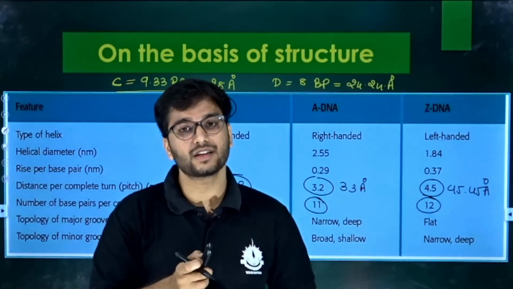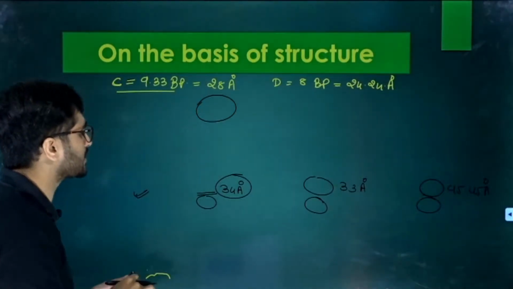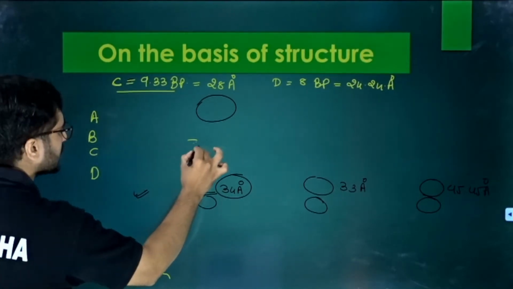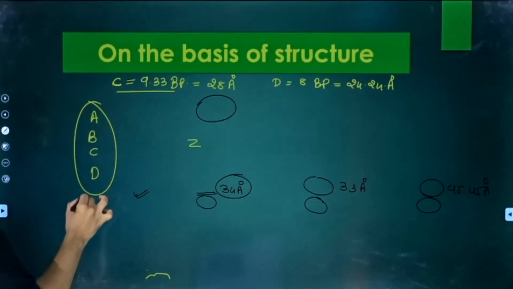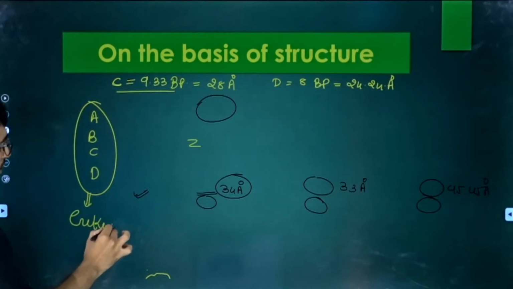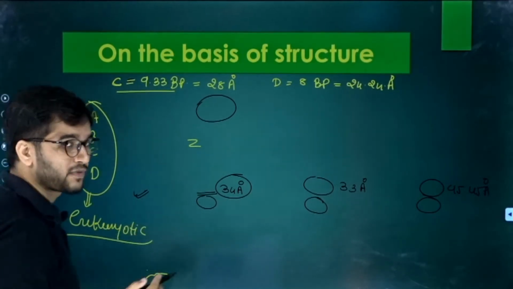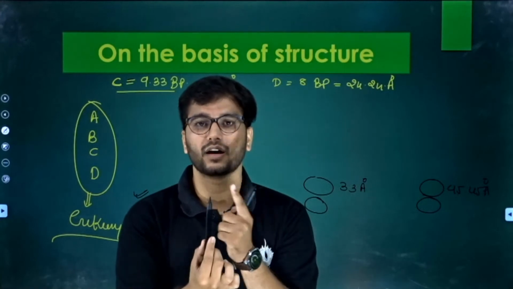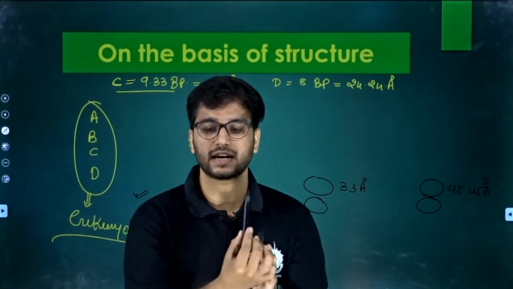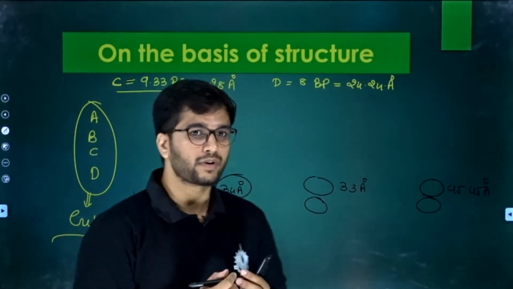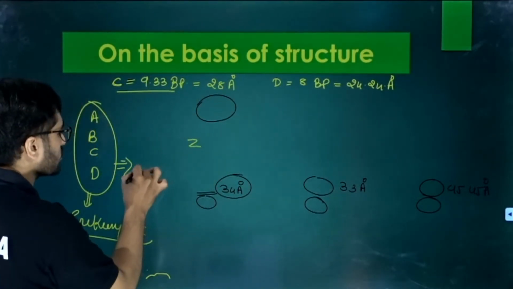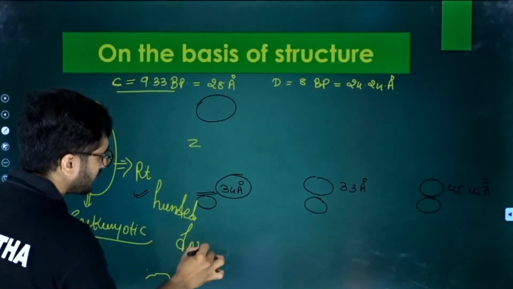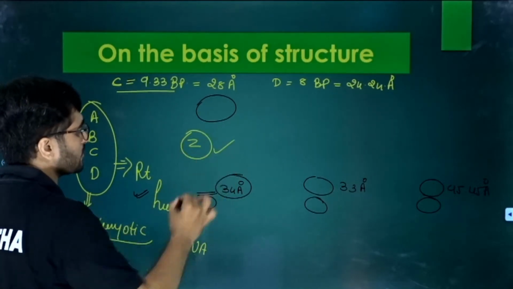Now, a very important thing that we have to discuss is, we classify them into A, B, C, D and Z DNA. These four are the DNAs of eukaryotes. This type of DNA is found in eukaryotes, and our DNA is always rotating, but it rotates like this, meaning in the right-hand direction. They go in the right-hand direction in the clockwise manner, right? So they are the right-handed DNA.